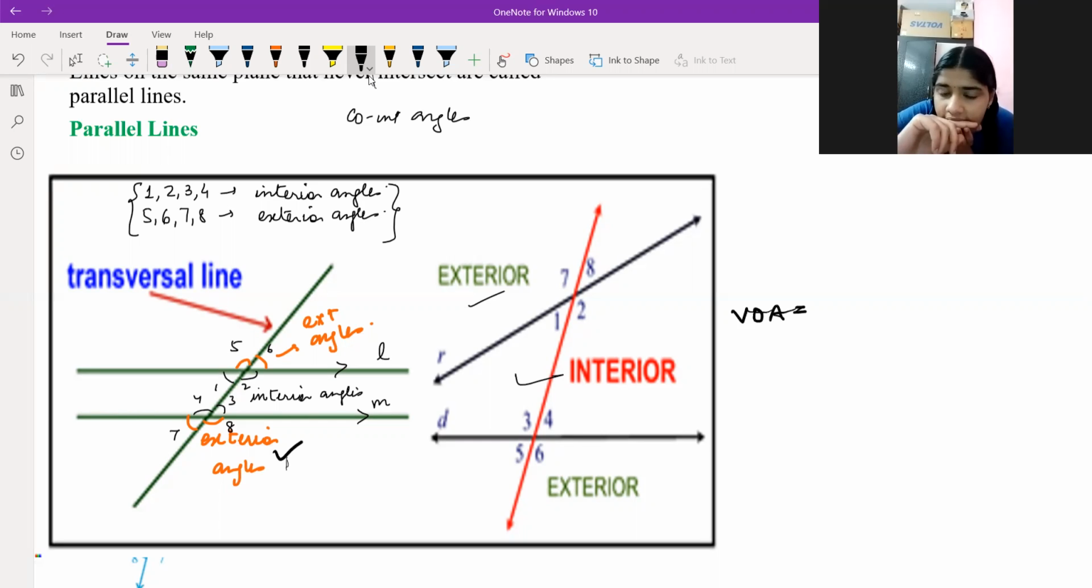Next one, I'm asking you linear pair. Which all are the pairs of linear pair here? Which all angles are linear? 5 and 6. So 5 and 6 are equal, or 5 and 6 sum should be equal to 180? Yeah, 5 and 6 sum equals 180. Next. 1 and 2 sum equals 180. Yes. Next. Same with this.